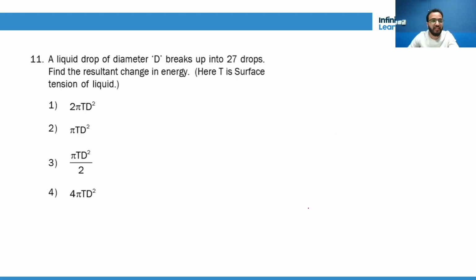Got it? Now a liquid drop of diameter d breaks up into 27 drops. Find the resultant change in energy. See, first of all, according to volume conservation, we will say 4 by 3 pi R cube, let's deal with capital R, is equal to 27 into 4 by 3 pi r cube. So this is from volume conservation. So we can say R is equal to 3 times small r. This is equation number 1.